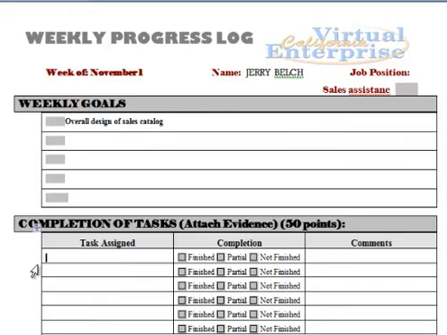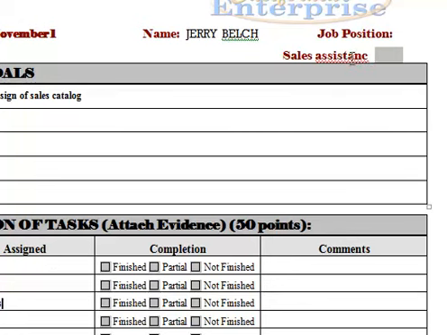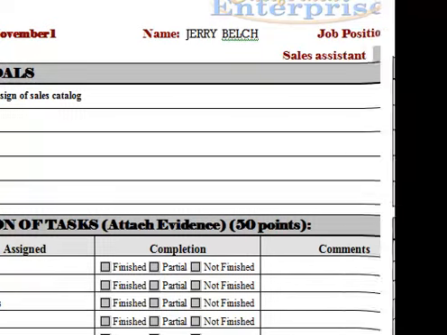And then each individual in the sales department is assigned certain tasks. There might be 3 or 4 people in the sales department. This is just one that we're doing. You can see the sales assistant number 1 is assigned to find and come up with the logo, the cover page, and the table of contents. Other employees, of course, are assigned other tasks like pricing, searching the product line to come up with all of the items that they need.